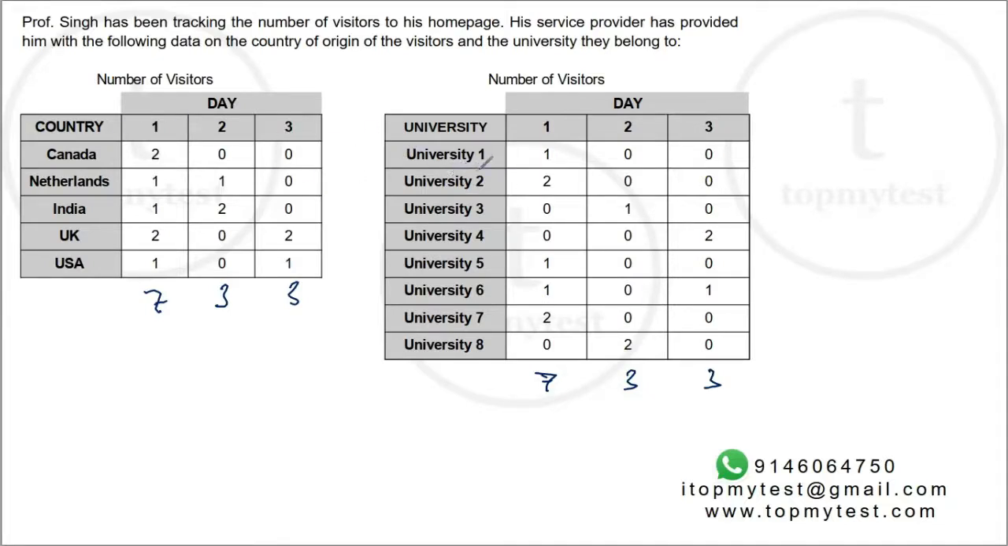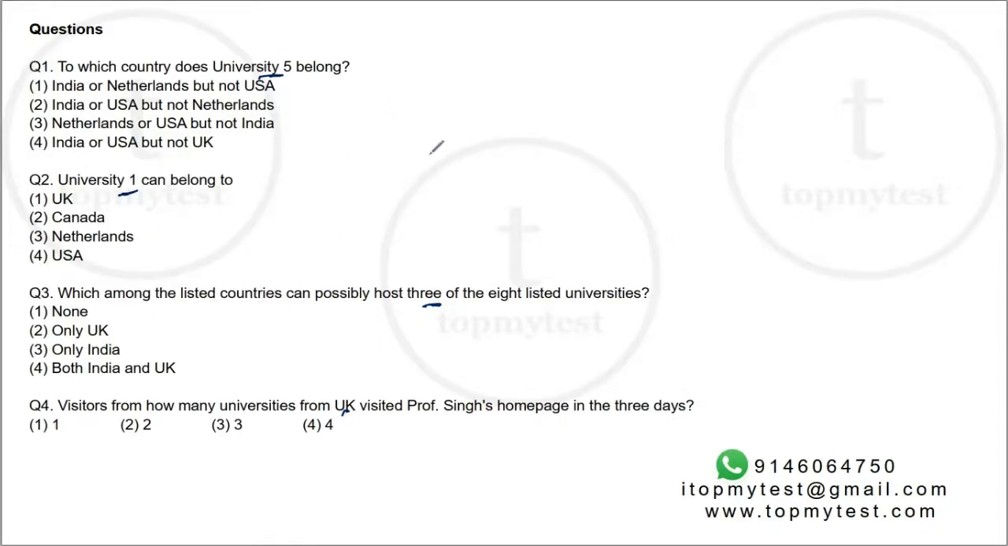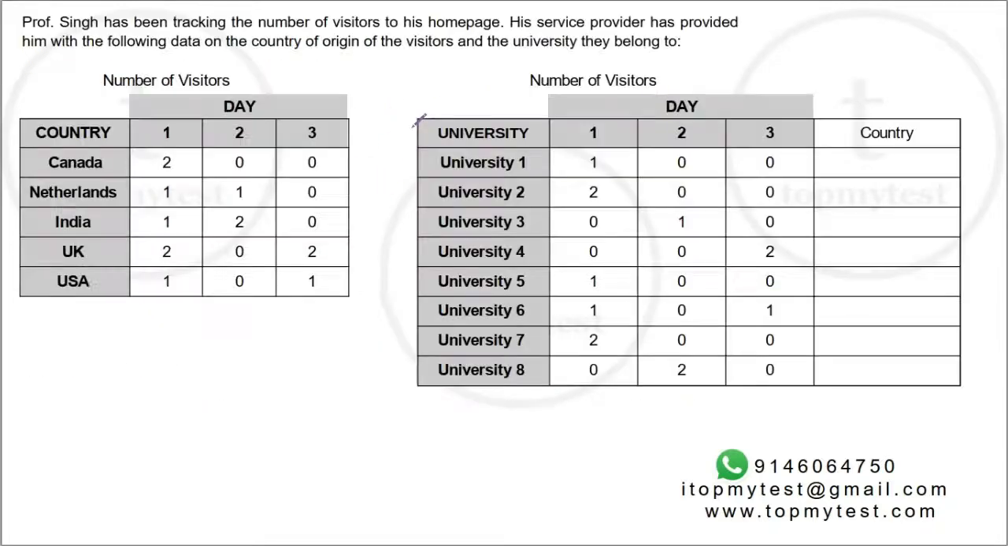Now, a commonsensical thing: a university has to belong to only one country, but a country might have multiple universities. This is the commonsensical assumption that we need to make in order to solve these questions. Okay, so let me just tabulate what I need. As we saw, day 1 had the maximum number of visits, 2 and 3 had relatively fewer visits. So let's start accounting for these numbers. Let's start with 2s because there are fewer number of 2s to work with.